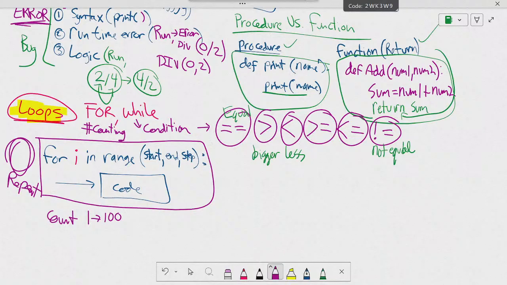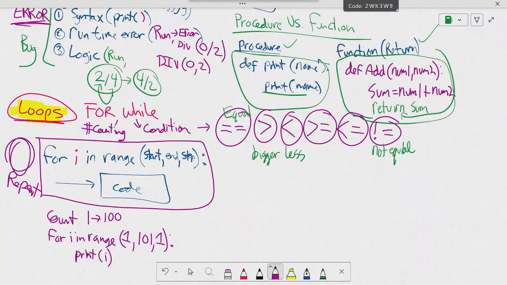Carol, say with me. In the code, I would just go for i in range. You put the start number is 1. I want to go to 100. You have to do one more than 100 because in Python it exits at that number. So you're going to go 101. And the step is the count. I want to count by 1. Okay? This would be the code. And then this is going to be print i. This is going to count from 1 to 100.